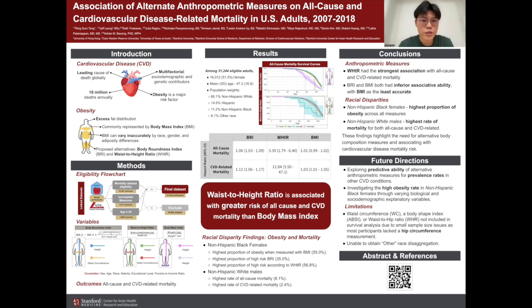So in conclusion, waist to height ratio has the strongest association with all-cause and CVD-related mortality. And this is followed by BRI, body roundness index, and BMI, body mass index, being the least accurate.